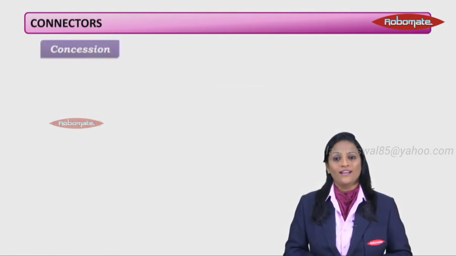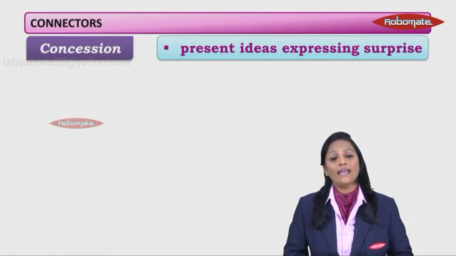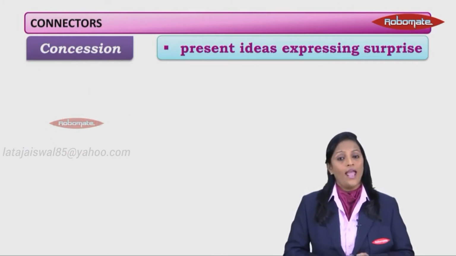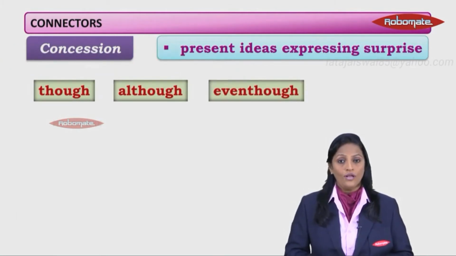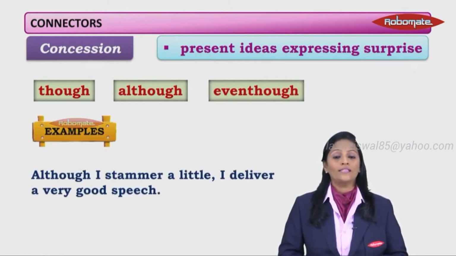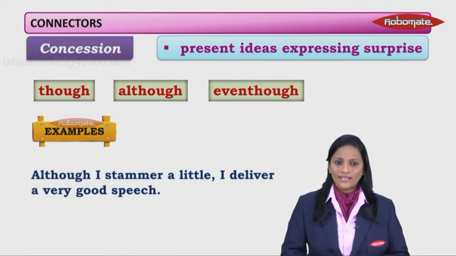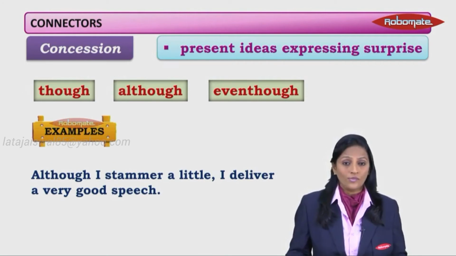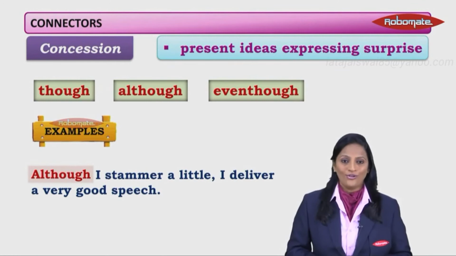Next one, concession. What do we mean by concession? When there is an element of surprise, presenting ideas that express surprise. And the types of these connectors are though, although, even though, and let's go on to the examples. Although I stammer a little, I deliver a very good speech. Quite surprising. A person who stammers, we may not think he can deliver a good speech, but he says he does. So, we use this connector although.